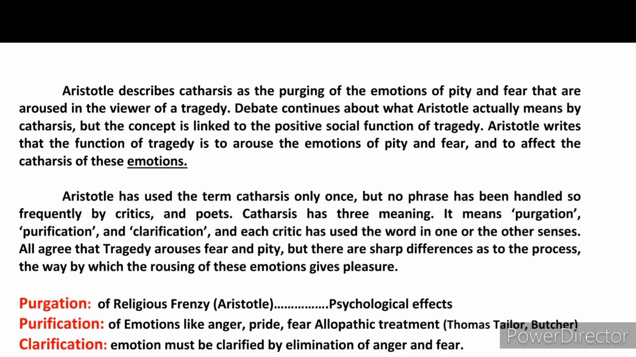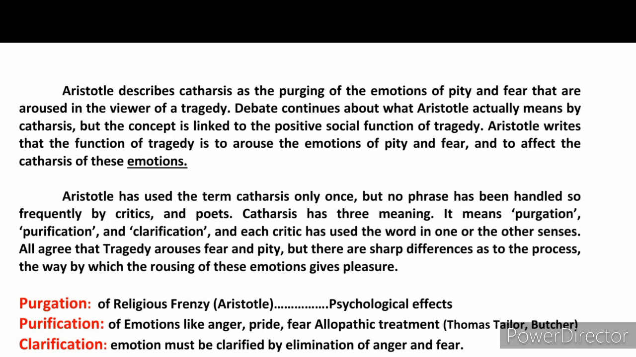So we purge ourselves by relieving ourselves of such religious frenzy. And purification is a purification of emotion like anger, pride, fear. It is sort of allopathic treatment. Thomas Taylor and Butcher approve it. And then clarification: emotion must be clarified by the elimination of anger and fear.